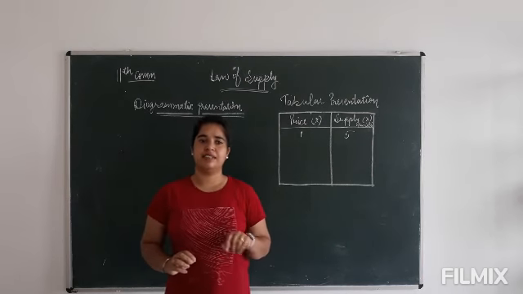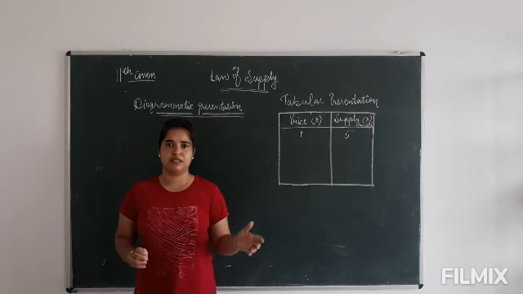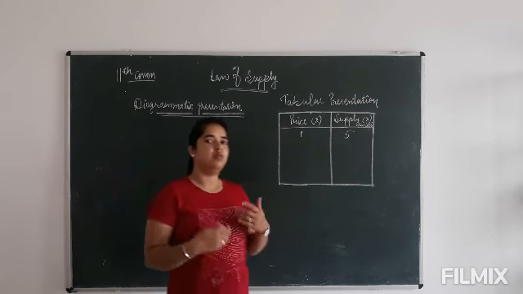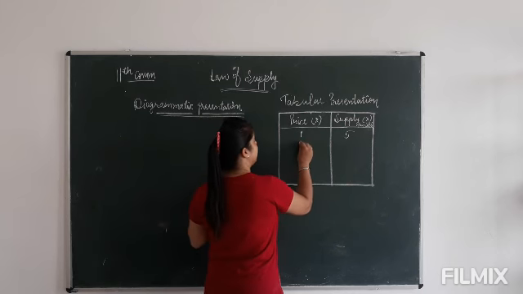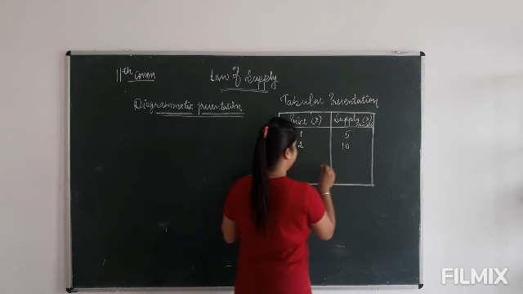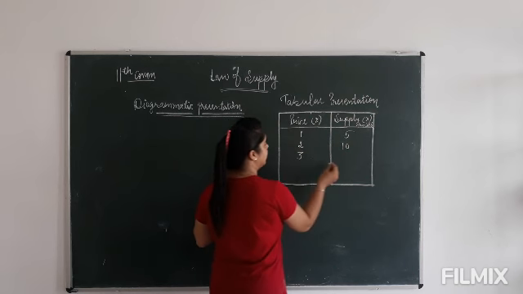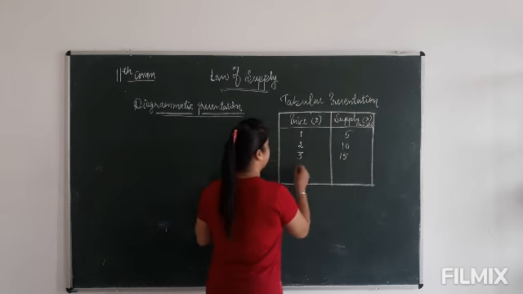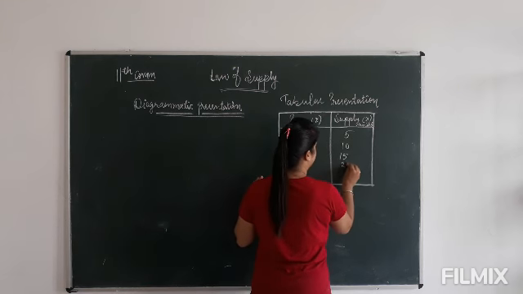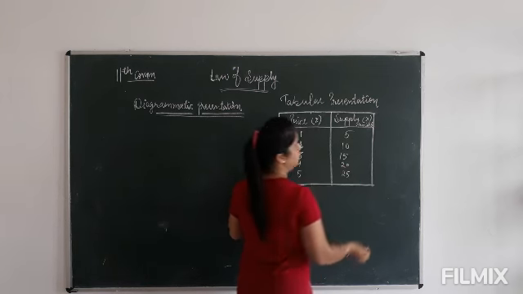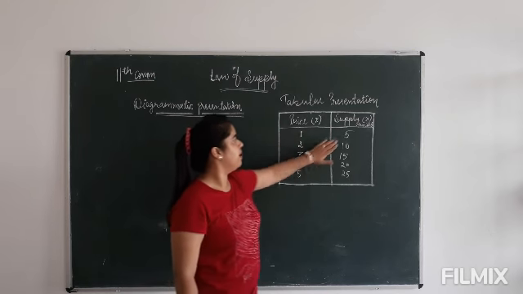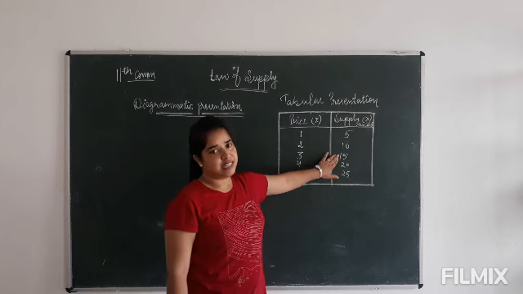As the law of supply states, as the price increases, the supply of the commodity will also increase, and vice versa. If price increases from 1 to 2, supply would be 10, and if price is 3, it would be 15. At 4 and 5, supply would be 20 and 25. You can see with this table that as the price increases, supply is also on an increasing trend.